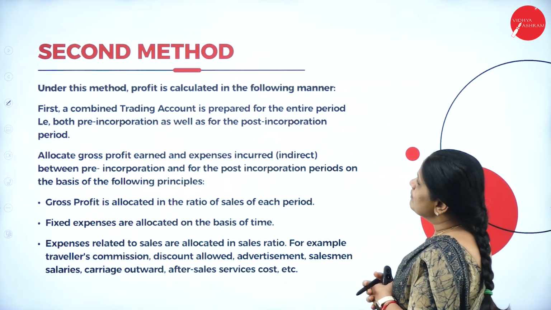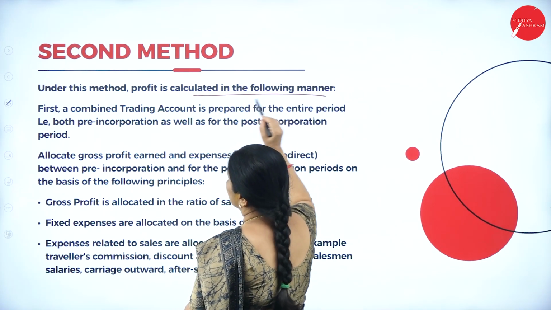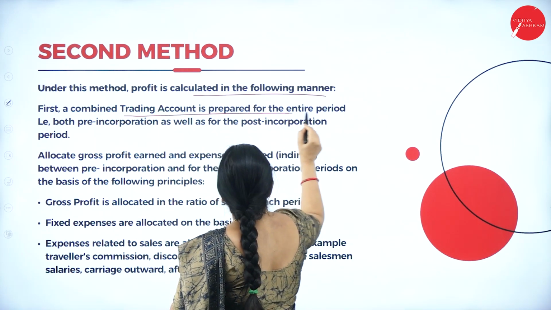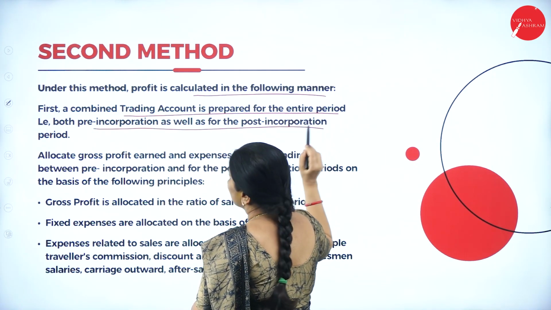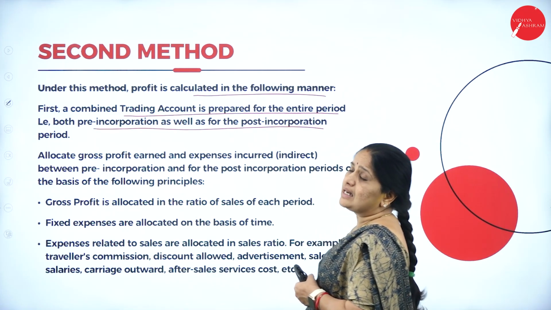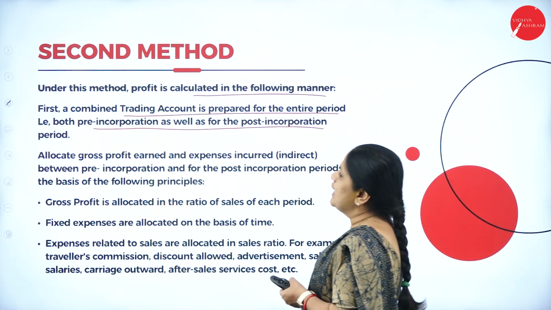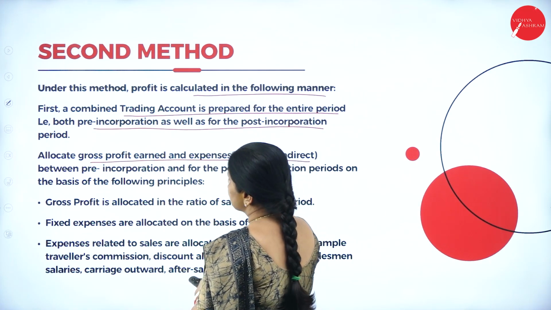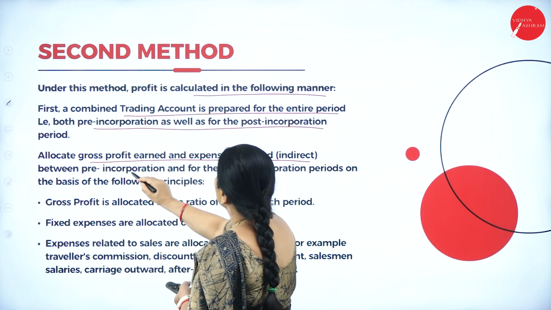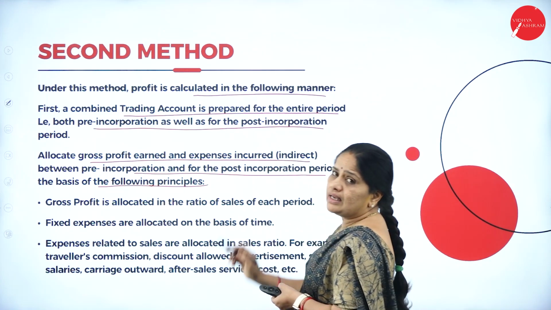Now, the second method. The profit is calculated in the following manner. First, a combined trading account is prepared for the entire period, that is pre-incorporation as well as post-incorporation. From the trading account we get the gross profit. Allocate the gross profit earned and expenses incurred between the pre-incorporation and post-incorporation periods on the basis of the following principles.